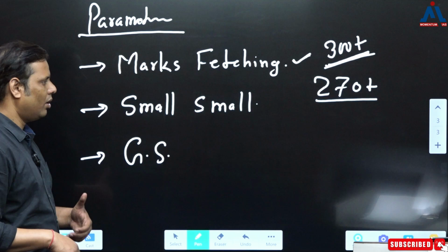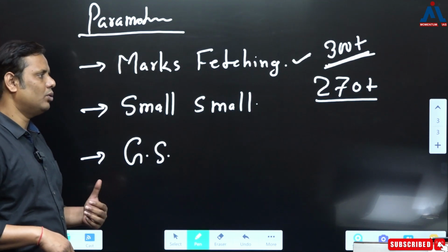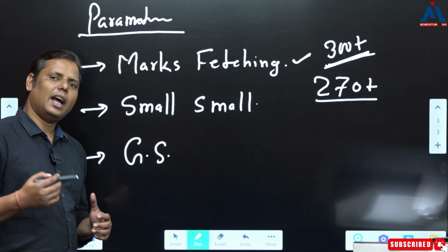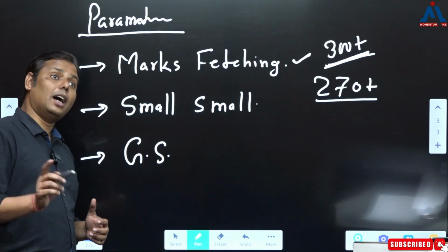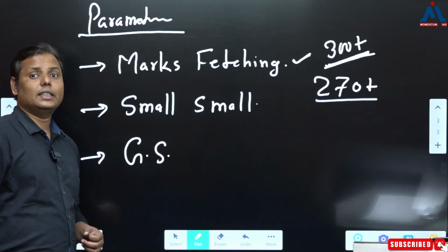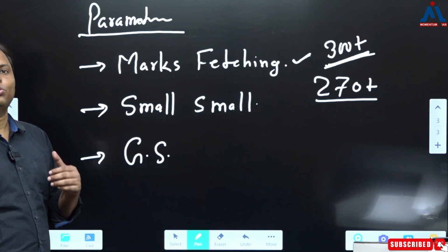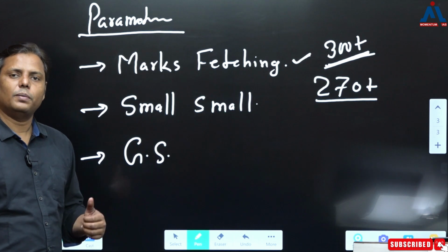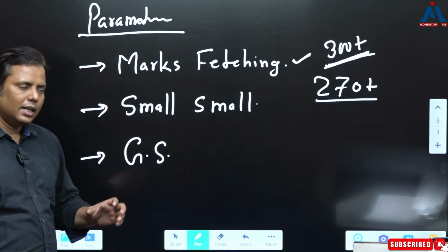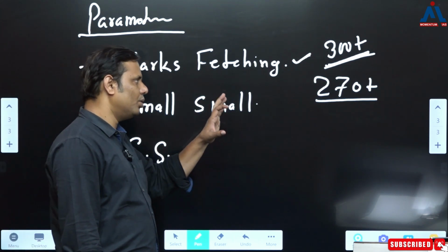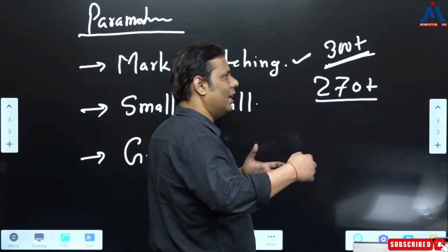I have come across several such students that just by scoring 250 plus, they have managed to get into the final list. On the other hand, I have also come across several such candidates who have scored 270 plus, even though they could not manage to get into the final list. It means you should not expect 320, 330.